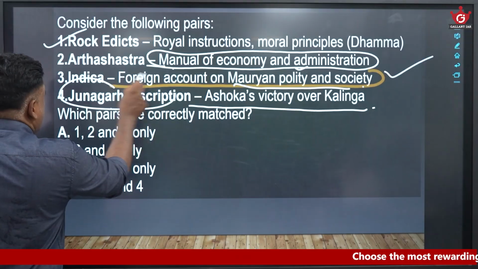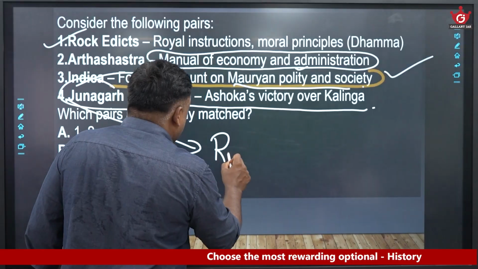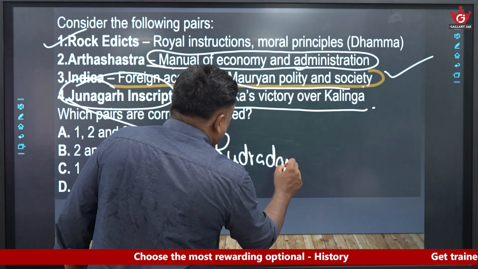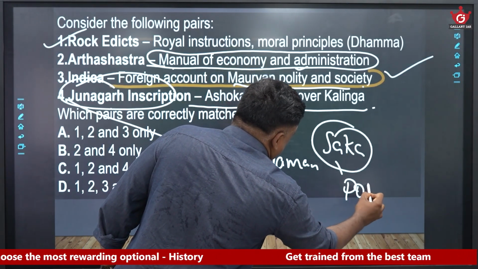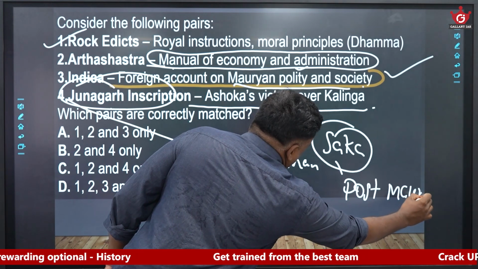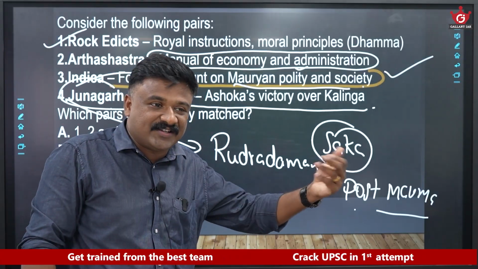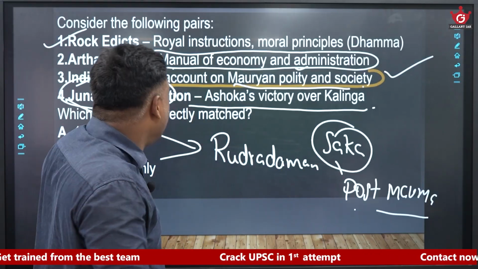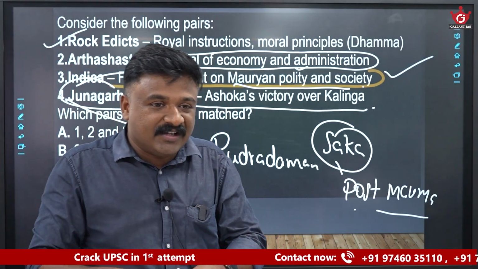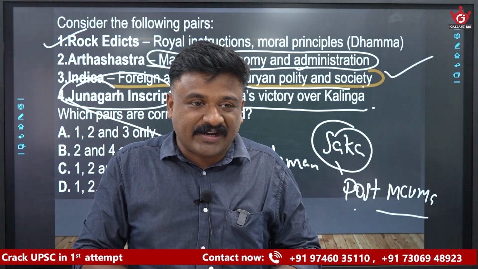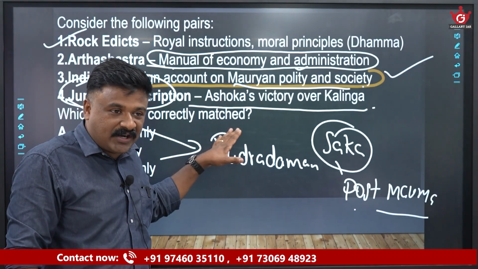This idea you should have. The Junagadh inscription is not connected with Ashoka. It is connected with Rudradaman, a Shaka ruler. The Shakas are post-Mauryan rulers. They ruled the Gujarat areas and certain other areas. Rudradaman repaired the Sudarshana lake that was originally built by Chandragupta Maurya. So the Junagadh inscription is talking about Rudradaman, not about Ashoka.